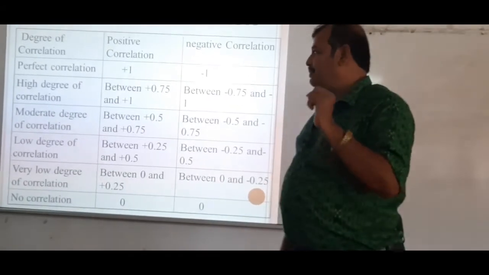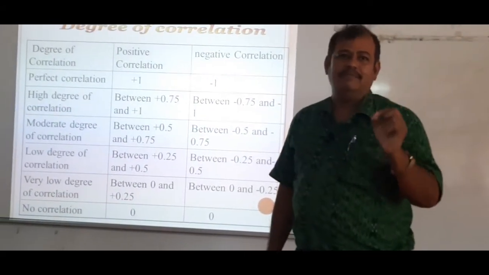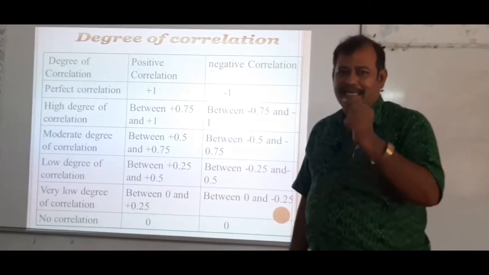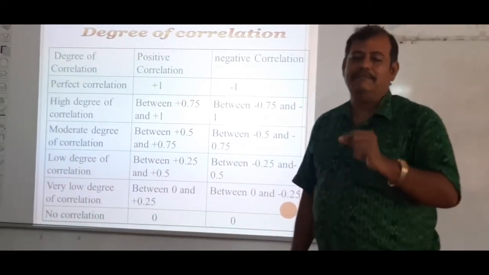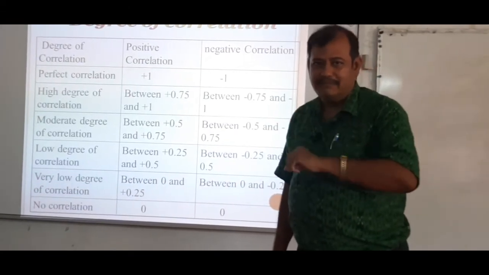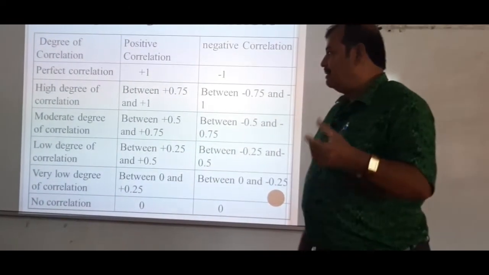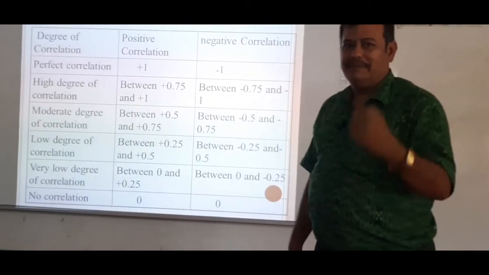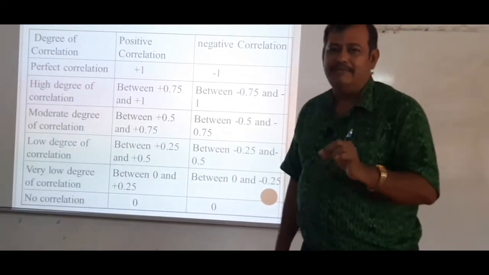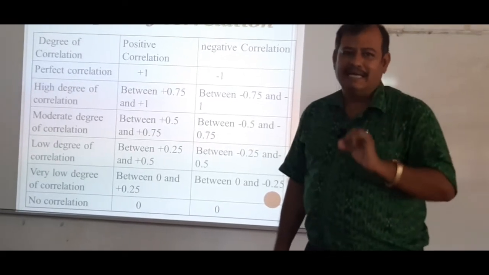Moderate positive correlation is from 0.5 to 0.75, and moderate negative correlation is -0.5 to -0.75.